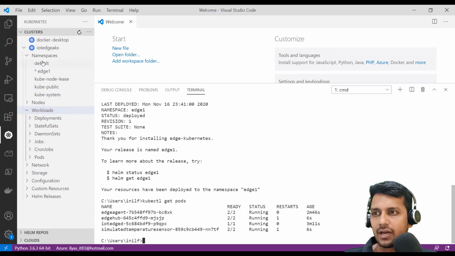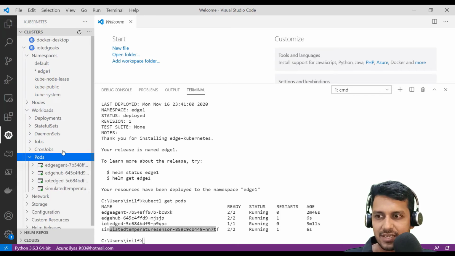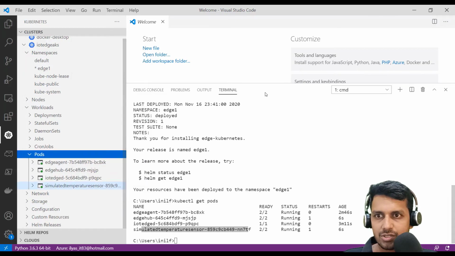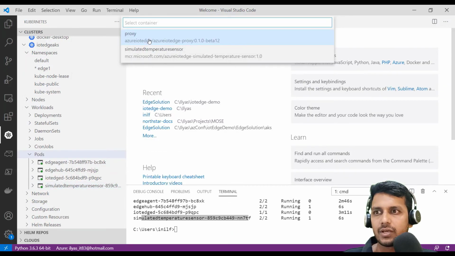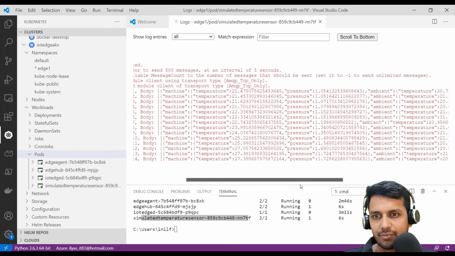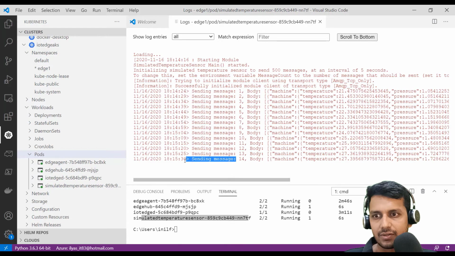Now let's go ahead and look at the logs, because this particular module is simulating some data. Now let's look at the pods, and this is where the Kubernetes extensions come very, very handy. So if you say follow logs, I just want to connect directly to the log of that temperature module, and here you could see the messages are getting sent from this module.